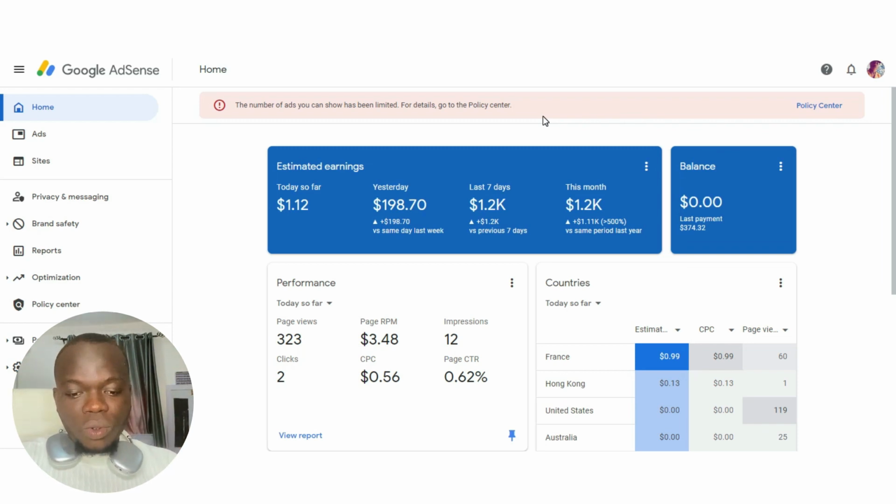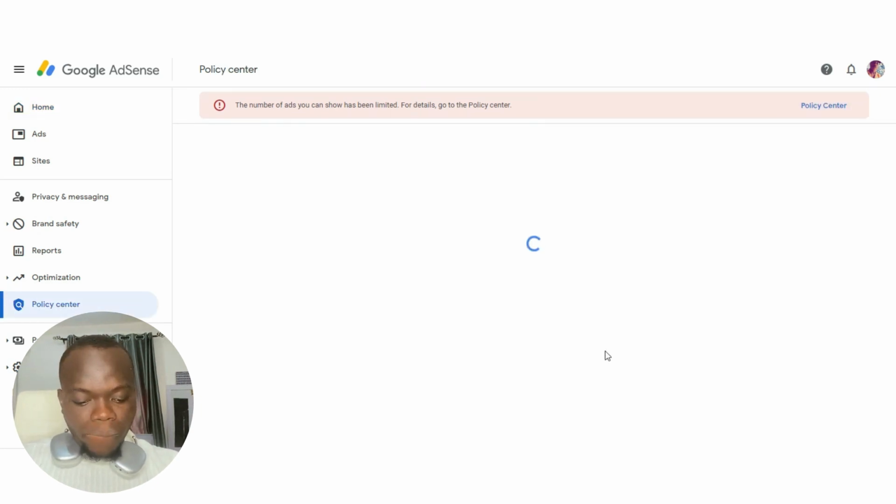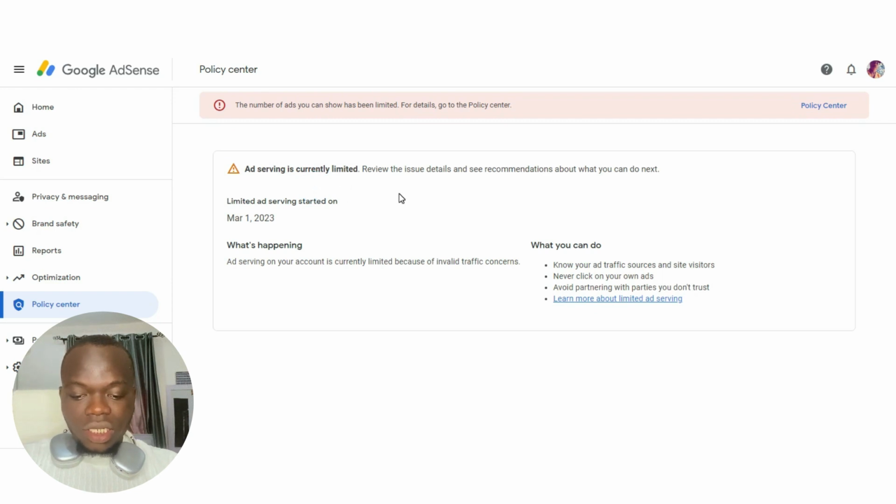Now let me go to the Policy Center and show you guys when this account was limited. Going to the Policy Center, you can see ad serving is currently limited. Review the issue details and see recommendations, blah, blah, blah. Let me show you guys the date that this account was limited. This account was limited on the 1st of March, like 2-3 months ago, 2023. Ever since then I've been making money with this account.